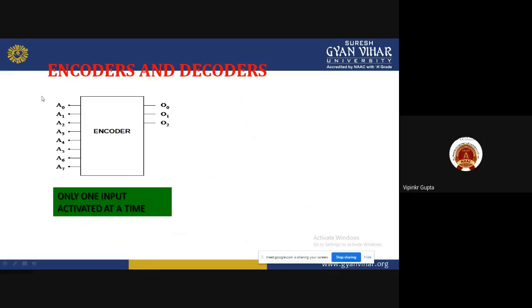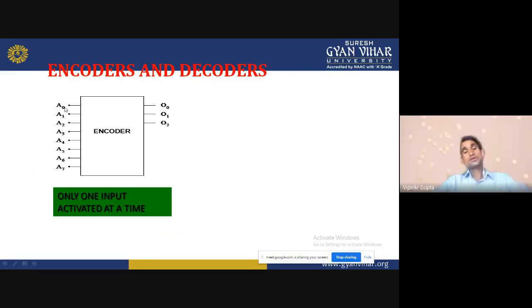So what we are saying when I am explaining this is that only a single input will be activated at a time. Only one input will be 1 at a time, and remaining all are 0, so that we can get the result.